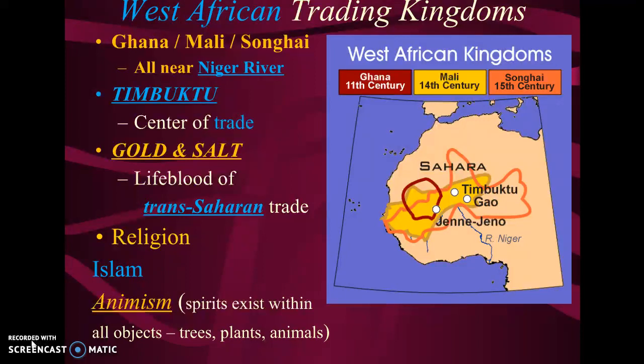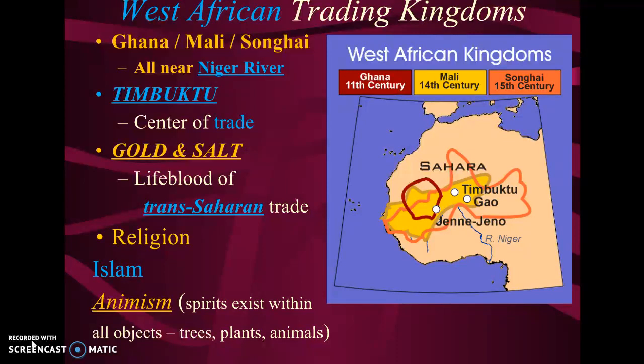Each of them sort of took over and succeeded, which was one of your vocab words, the power. So Ghana was first, then Mali, then Songhai. Get my subway is your acronym. They're all located near the Niger River. They're trading gold and salt.